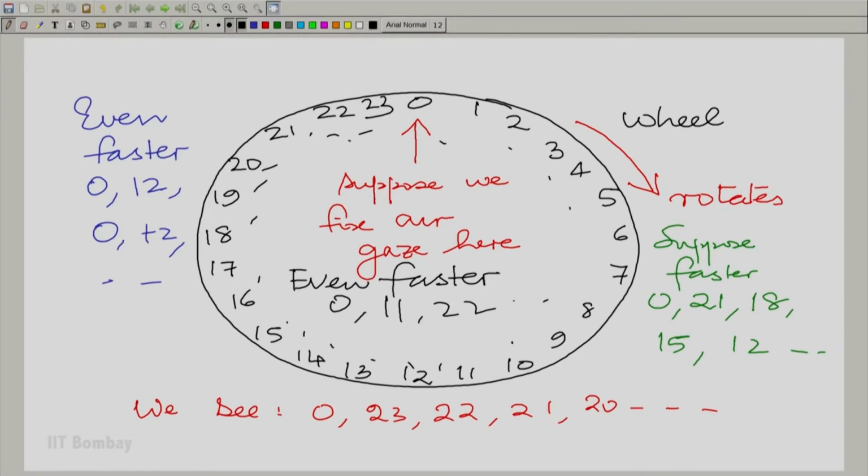So it gives the impression that you are seeing 0 followed by a number on the right half side, and then followed by a number on the left half side. And the eye would tend to feel that the wheel is rotating in the opposite direction with a lower velocity, rather than in the correct direction with a higher velocity.